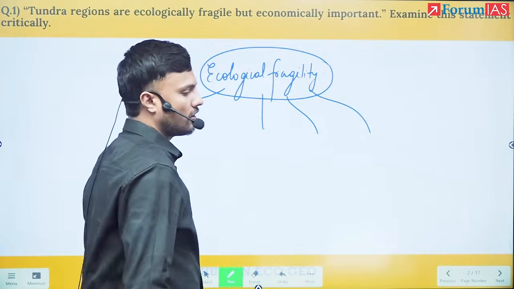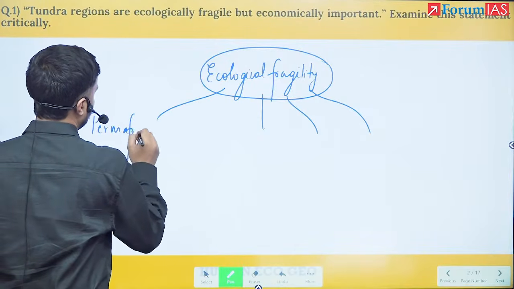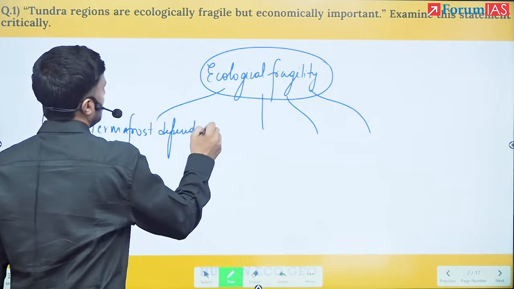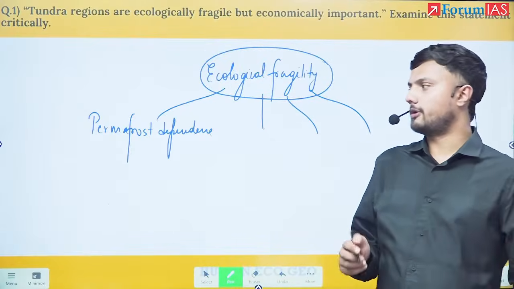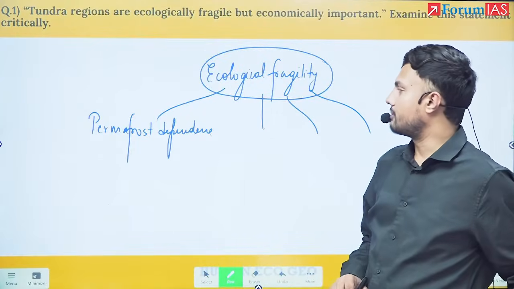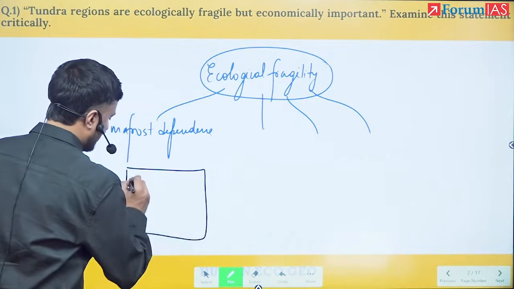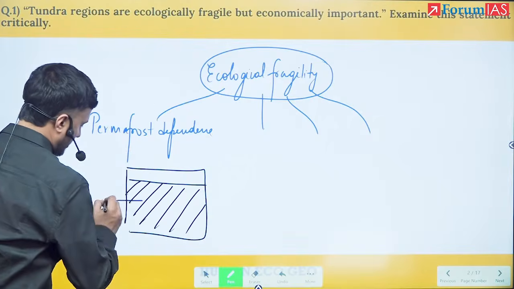First is permafrost dependence. In permafrost dependence, the lower, subsurface layer is always frozen.